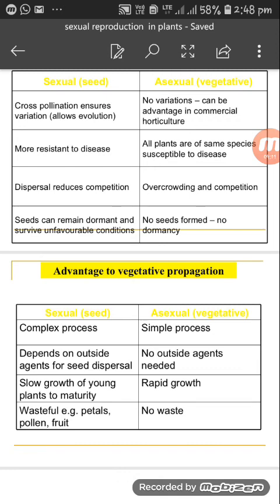Now in sexual reproduction, say for example, the seed has fallen somewhere. As soon as it gets favorable climatic conditions, the seed will grow into a plant. Whereas in asexual reproduction, there is no seed formed, so no dormancy. It's also said that during the summer season when you are traveling, now I do understand it won't be possible, but if ever you travel, you can keep all the mango seeds